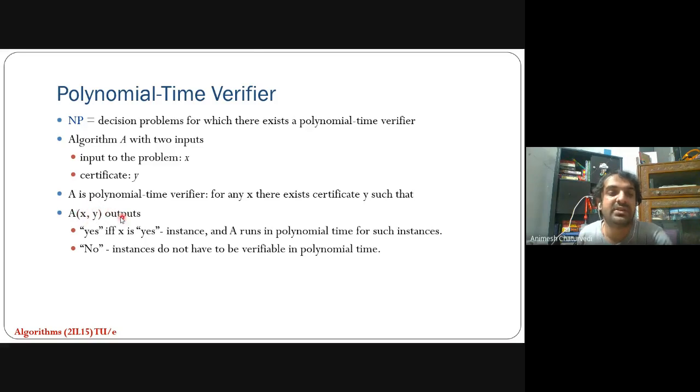You can define the algorithm A with the two inputs, and A(x, y) means you can run the algorithm and generate the output in terms of yes or no. Yes will denote that A could be run in polynomial time. No means that it could not be run and verified in polynomial time. It's a simple thing, like whatever code you have, on the first line you write the timestamp when you start running that code,